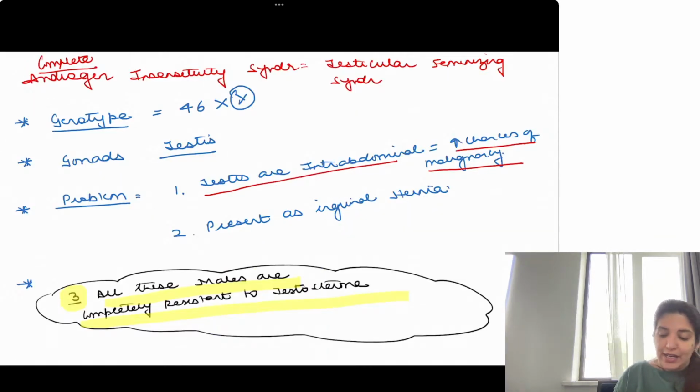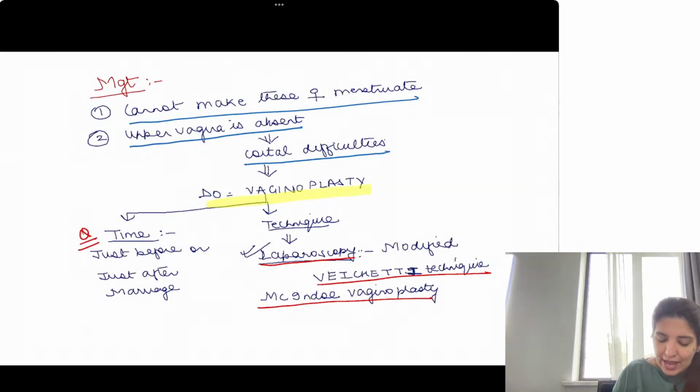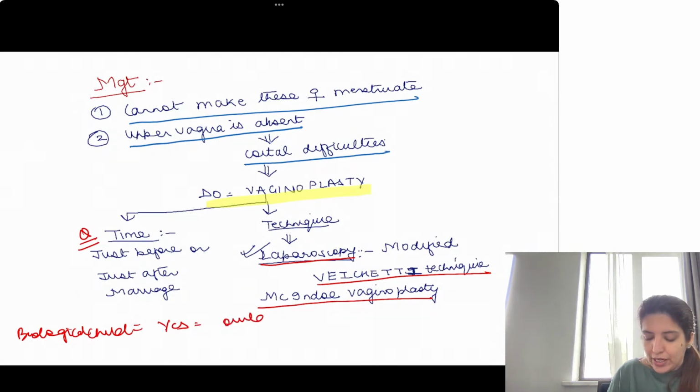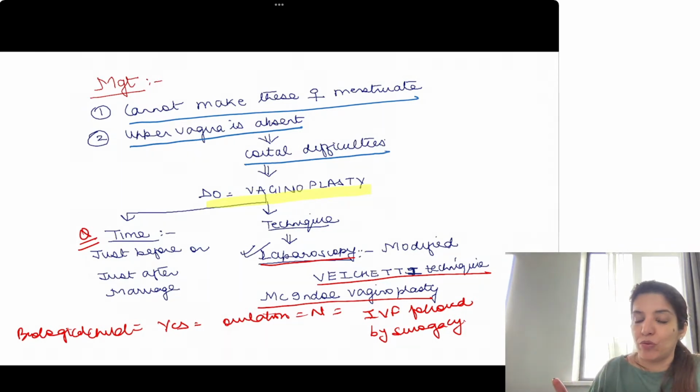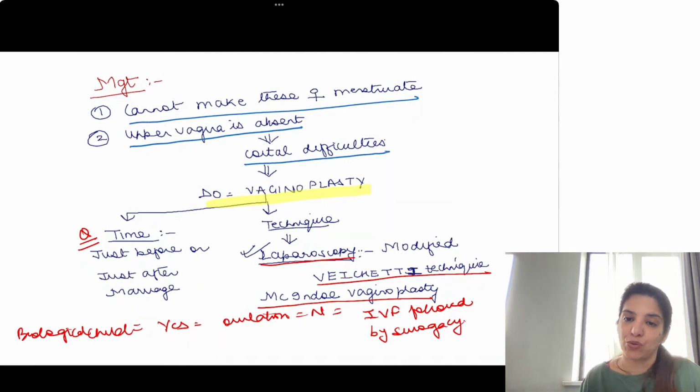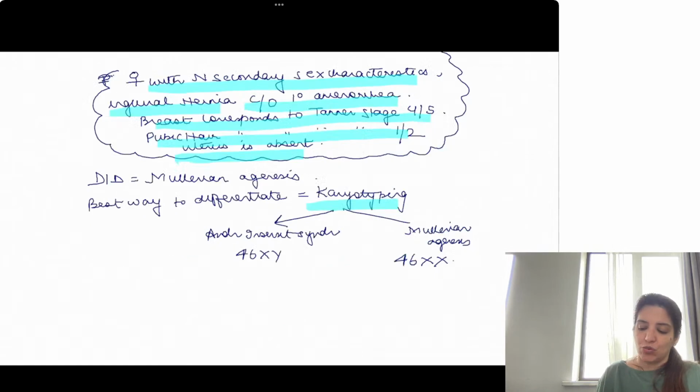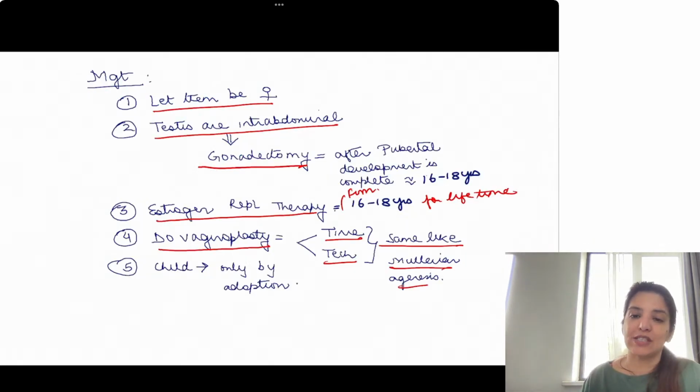Whereas Mullerian agenesis के patients में, can they have their own child? Can they have their own biological child? Yes. How? Because their ovulation is normal, right? So I am going to do IVF followed by surrogacy. So Mullerian agenesis के patient can have their own biological child by IVF followed by surrogacy. And androgen insensitivity में they cannot have their biological child. They have to go only for adoption.